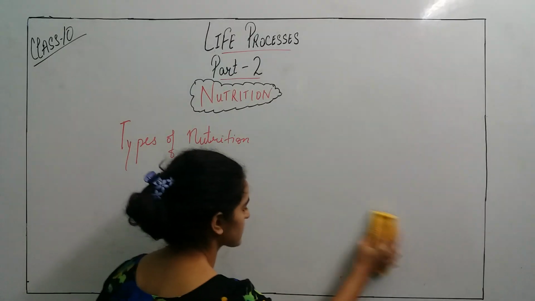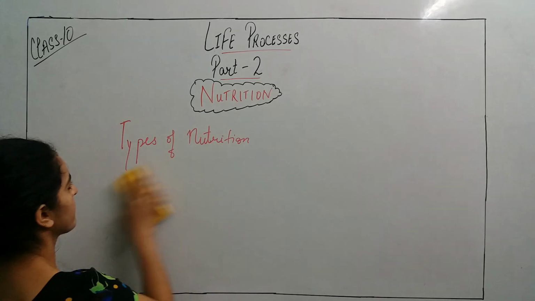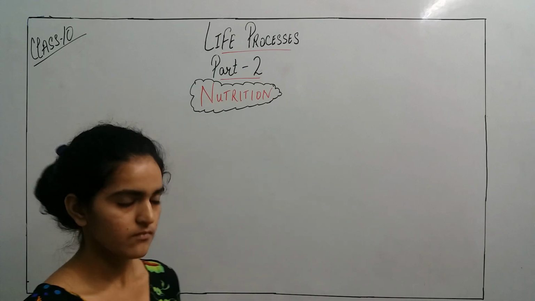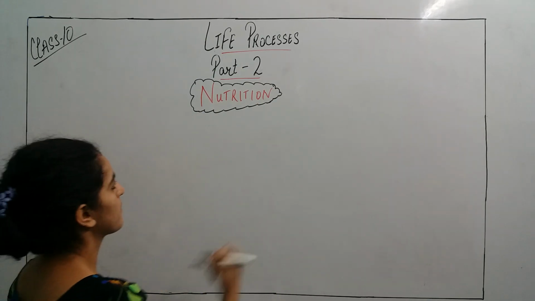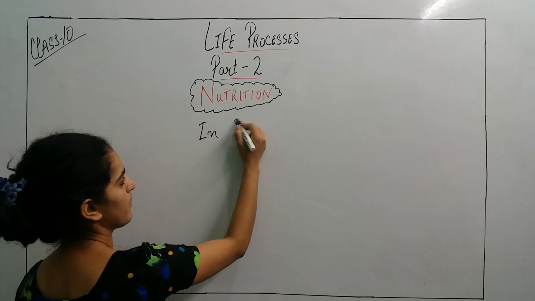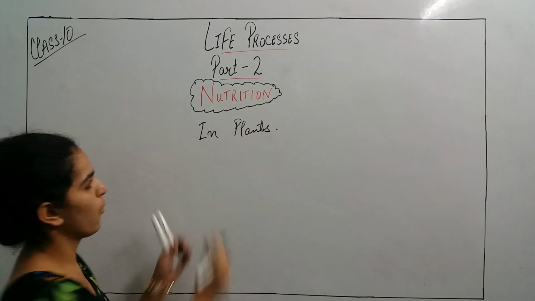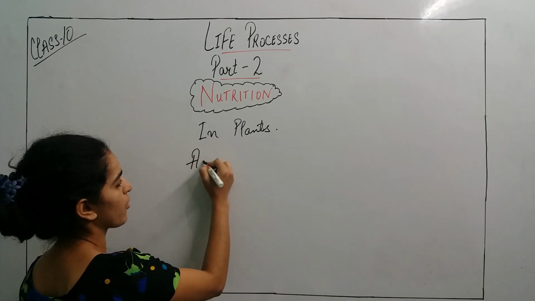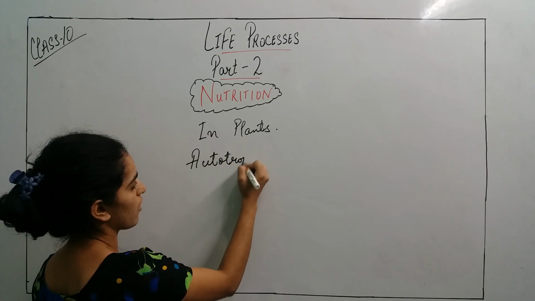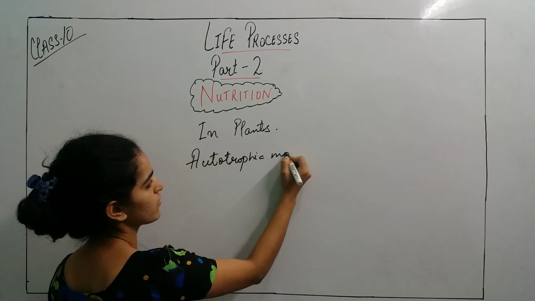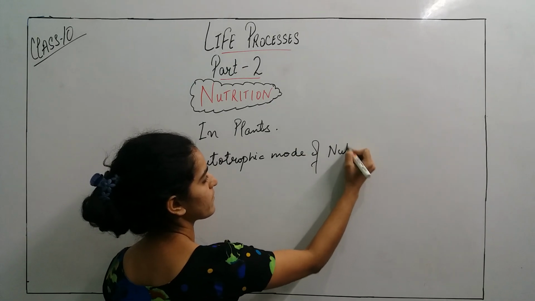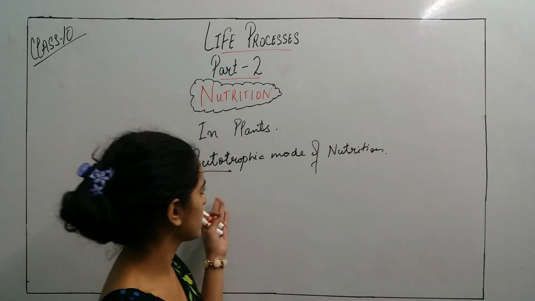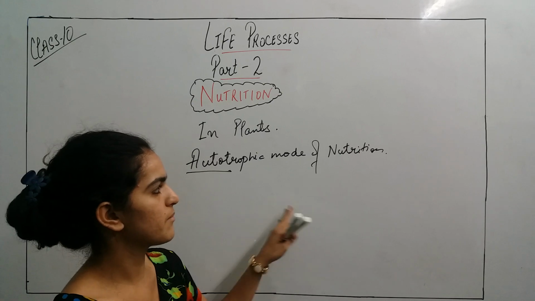We have discussed parasitic. Now we will study the nutrition in plants. What is the type of nutrition in plants? It has the autotrophic mode of nutrition. Autotrophic means it will make its food by itself. It will synthesize its food, its nutrition, on its own.